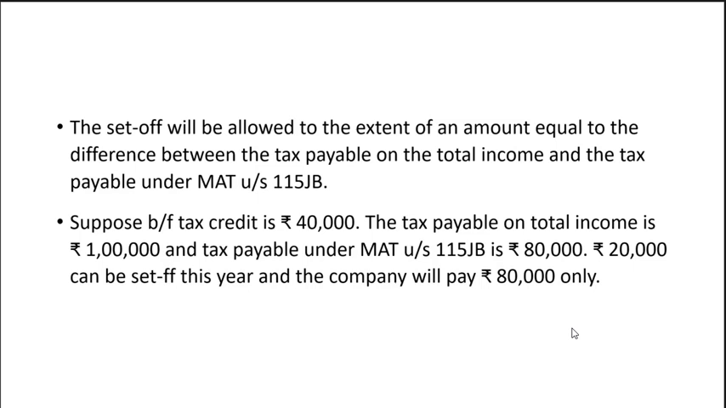Suppose brought forward tax credit is rupees 40,000. The tax payable on total income is 1 lakh and tax payable under minimum alternate tax is 80,000. Then rupees 20,000 can be set off this year and the company will pay rupees 80,000 only.